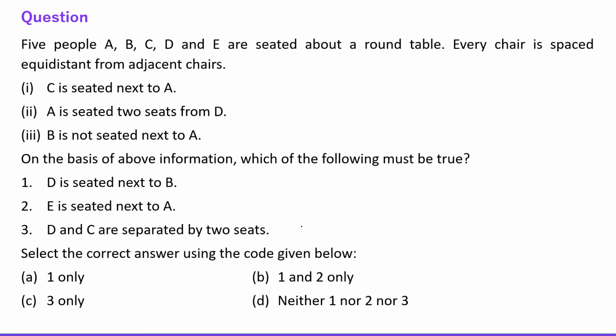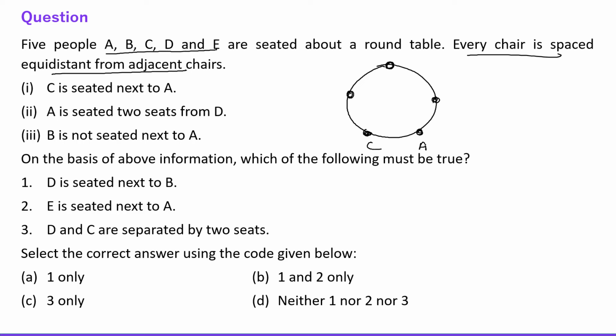Next question says, 5 people A, B, C, D, E are seated about a round table. Every chair is spaced equidistant from adjacent chairs. Alright, so let's say like this. There are 5 equidistant chairs about a round table. Fine. C is seated next to A. A is seated 2 seats from D.